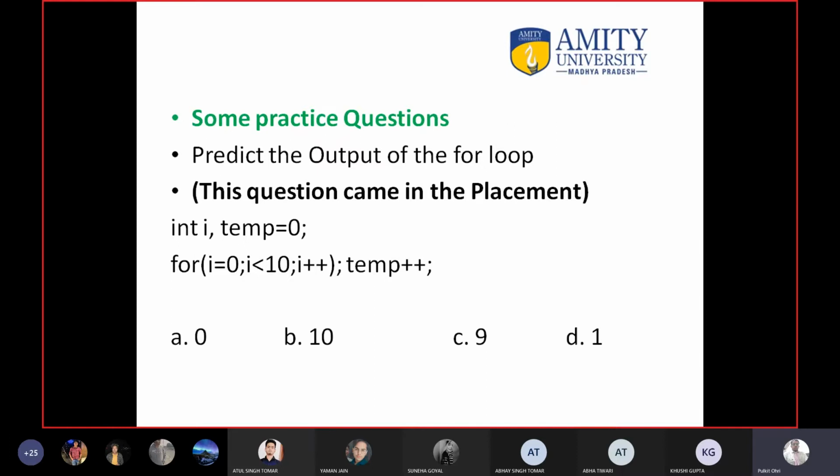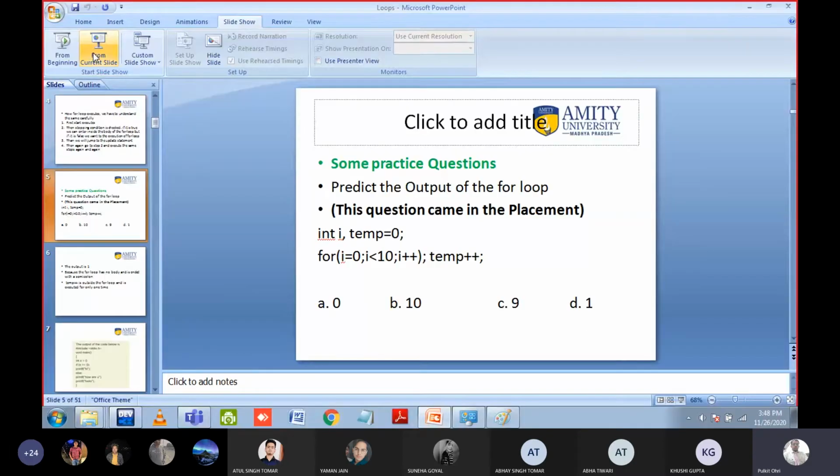Sir, I'm a little bit confused between A and D because of post increment. Okay, can you tell me anything you understood about the question? Whatever you have understood about the question, you can tell. Anything, it doesn't matter if it is right or wrong. Okay, no worry, Abha. I can pass the question to the next student. Thank you for your time.